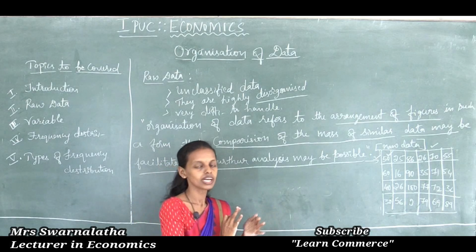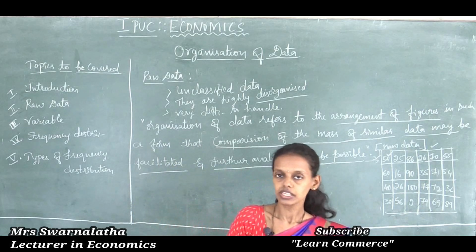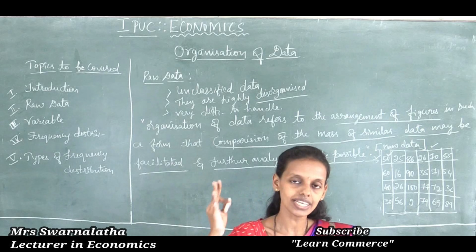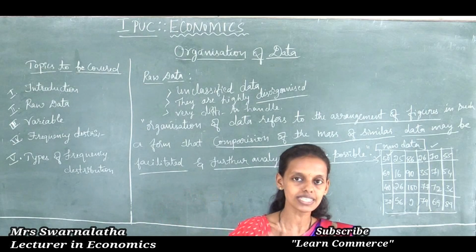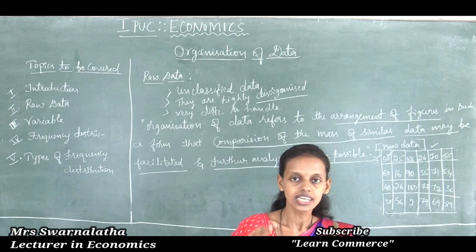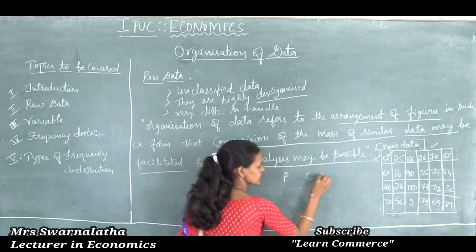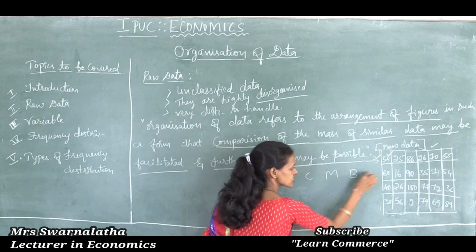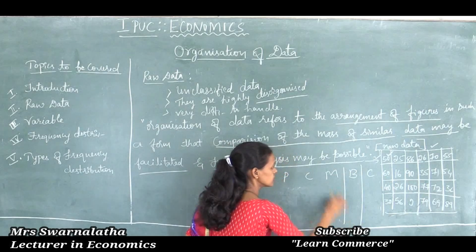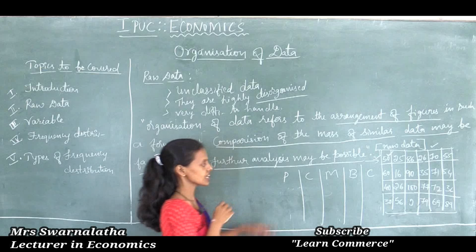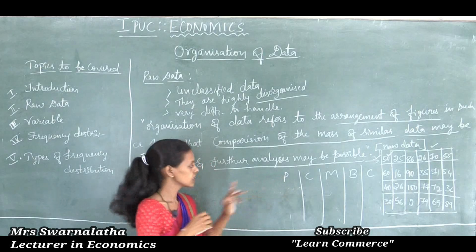For example, books in a library. If the books are arranged properly according to the subject, for example, science students and commerce students. For science, there is physics, chemistry, maths, biology, computer science. So the books are arranged in a proper manner.